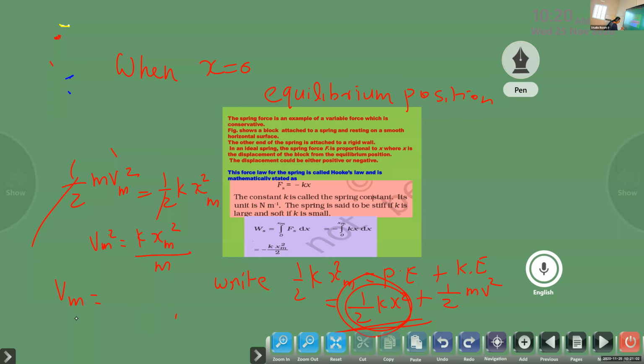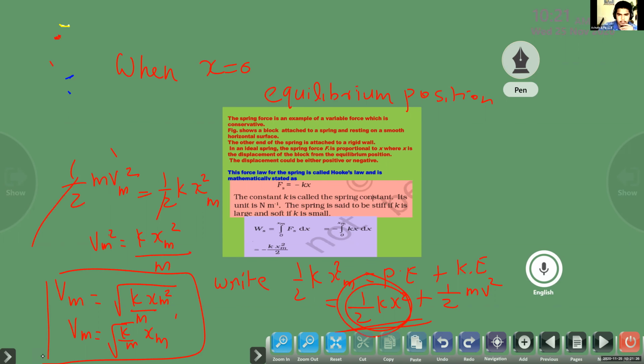Then you can write it finally: Vm is equal to square root of k by m times xm. So if you take the square root of the ratio between spring constant and mass, multiply with the displacement, you will get the velocity of the spring.